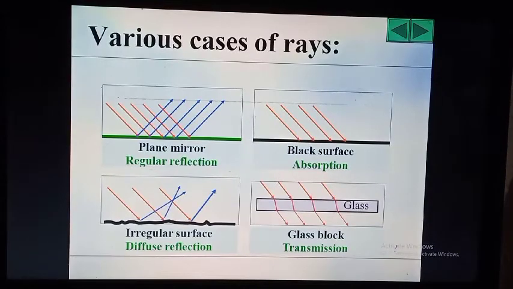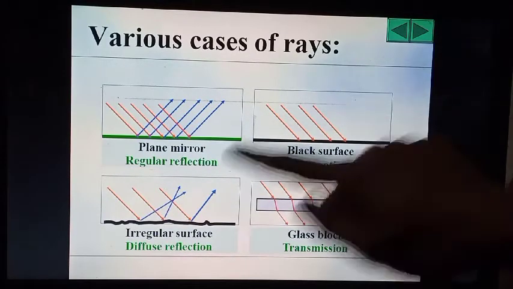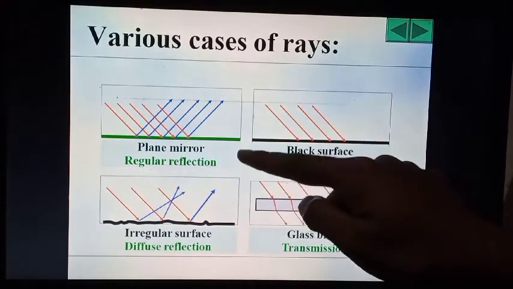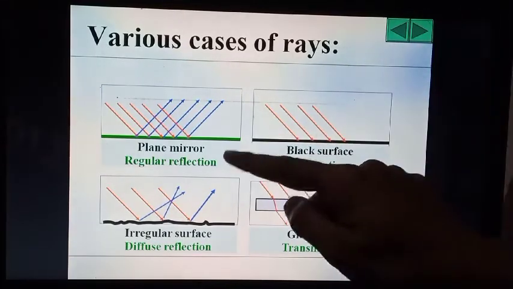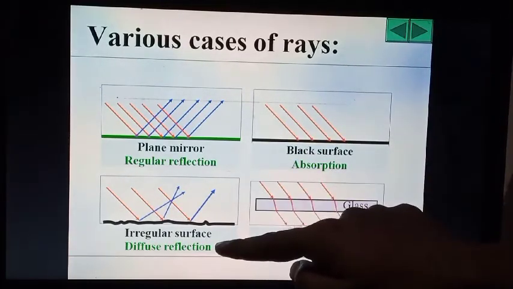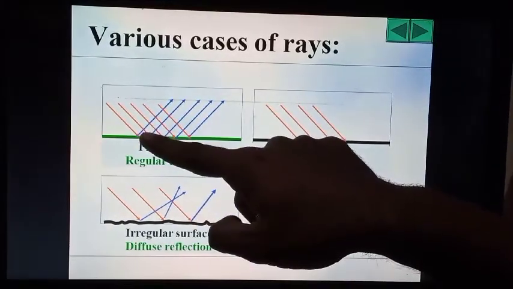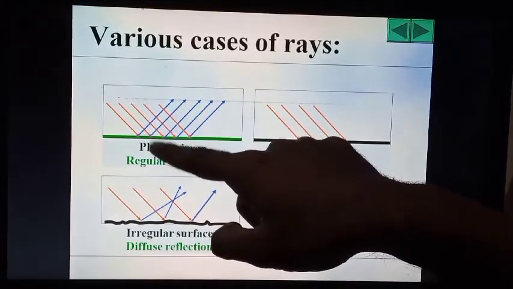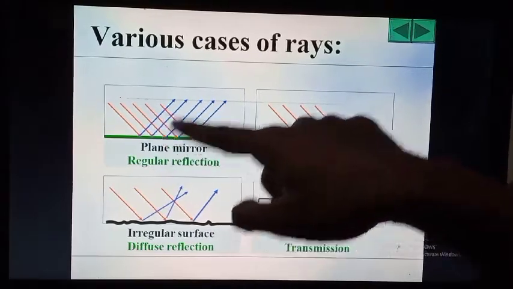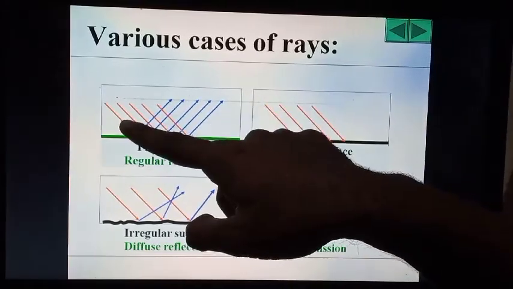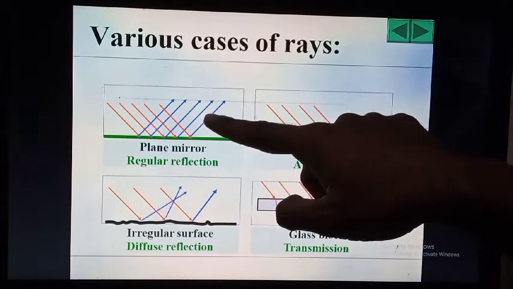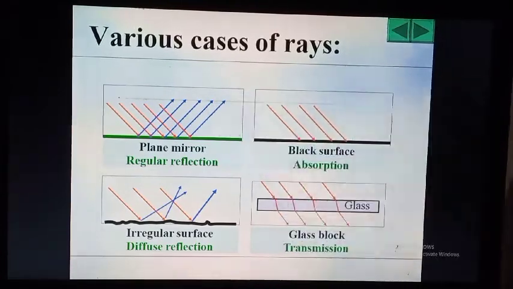Now we have various cases of rays like a plane mirror. It is also known as types of reflection, regular reflection and diffuse reflection. Plane mirror: when the incident rays strike the plane mirror, they are reflected in the opposite direction. Like red rays are the incident rays and blue rays are the reflected rays.